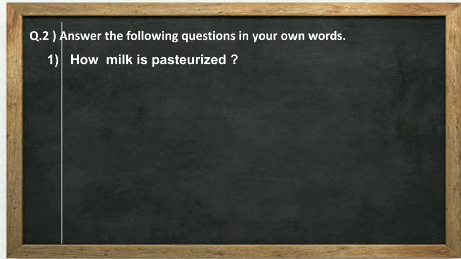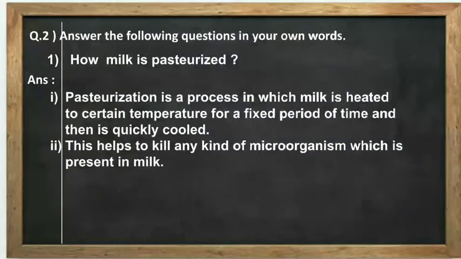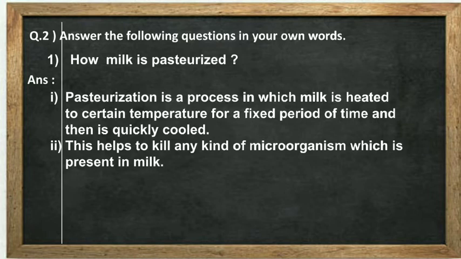What do we do at our home? Yes, first immediately we heat the milk. After a certain temperature, after a certain period of time, immediately we cool it. Okay, so this is the only process which is called pasteurization, which we use daily in our homes. So its answer is: pasteurization is a process in which milk is heated to a certain temperature for a fixed period of time and then is quickly cooled. This helps to kill any kind of microorganisms which are present in milk.